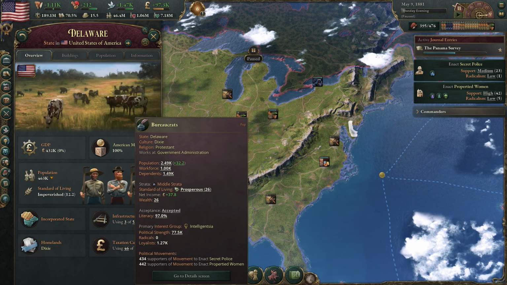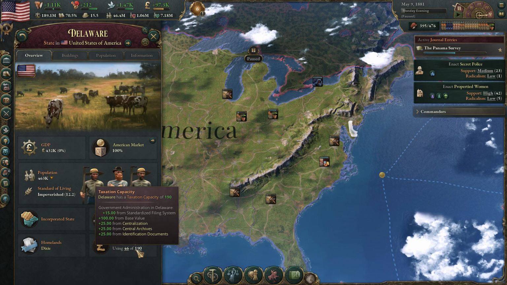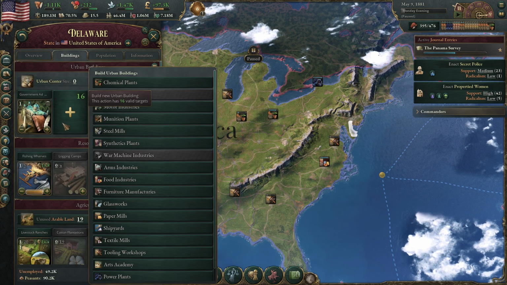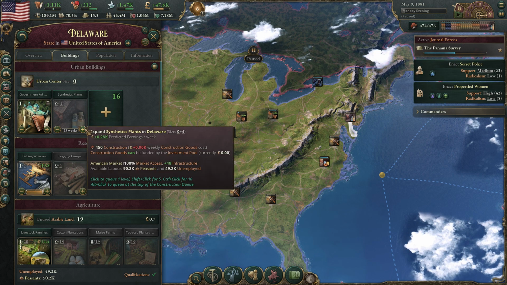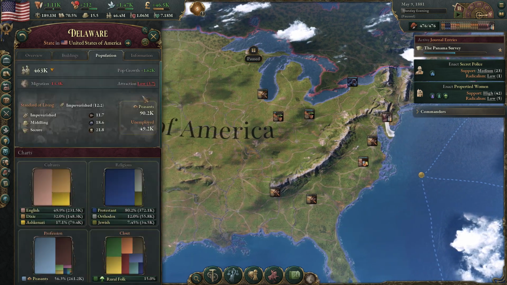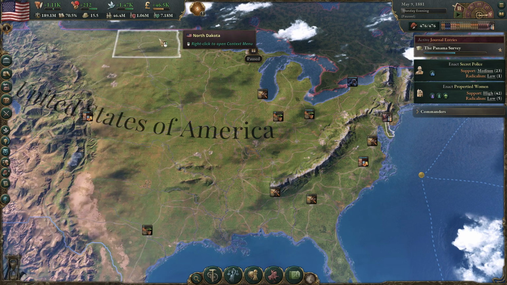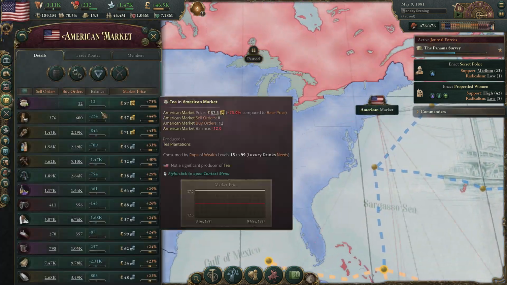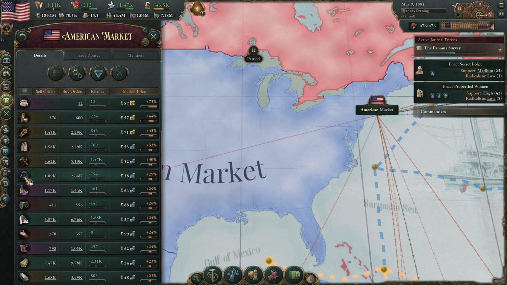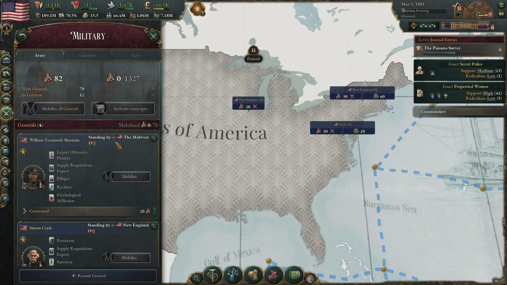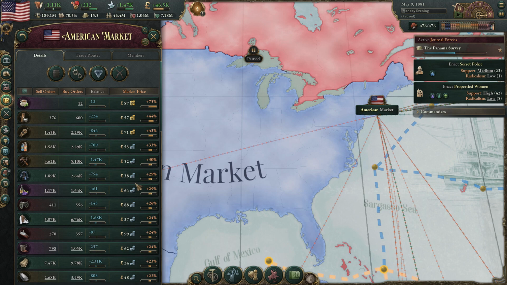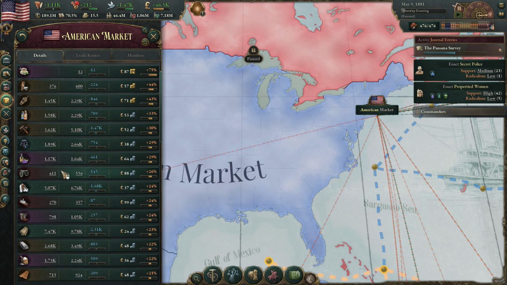Let me see how they're currently doing on taxation capacity and infrastructure. Pretty good. We should be able to get some stuff built here without any issues. So let's go with the synthetic plants, and we're going to go all the way up to level 5 here. They actually do have the population to sustain that. All right, so after the dyes, looks like electricity is the next issue, though we have a bunch of power plants building here. I suppose you could build more. Yeah, I suppose that's what we'll do, guys.